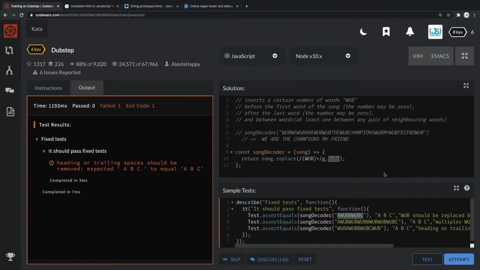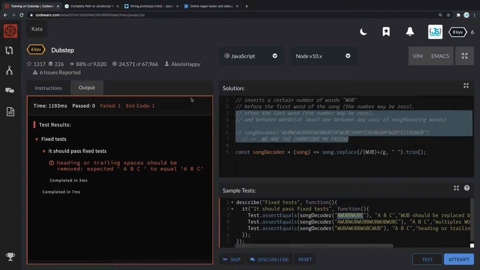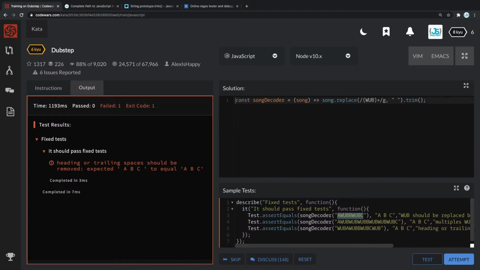So if I go back here, what we have to do afterwards is simply call the .trim method. As this is a simple function, we can put it in one line, and that should be it. This is an instant return. So now what we basically have is just this function, const songDecoder, and let's see if we'll be able to bring back the old songs from Dubstep.